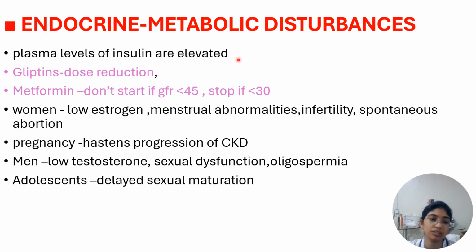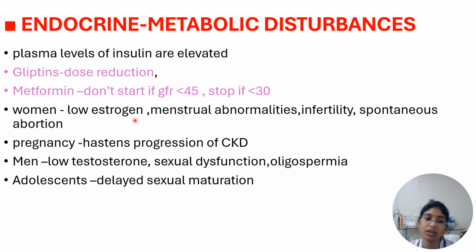Endocrine metabolic disturbances. Since the kidney is important for the clearance of insulin from the blood, the plasma levels of insulin will be elevated in CKD patients. And we need to reduce the dose of gliptins in CKD patients. In the case of metformin, we should not start it if the GFR is less than 45. And if the patient is already on metformin, then we have to stop it once the GFR is less than 30.